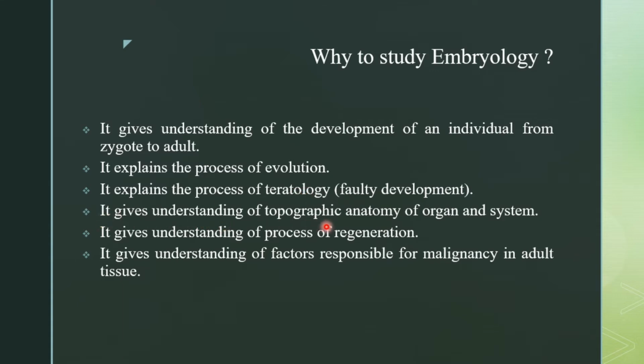It gives the understanding of the topographic anatomy of an organ and systems. We can understand the structural changes which are going to occur during the period of embryology with reference to the relative position of the organs and systems of the body. It gives understanding of the process of regeneration, how different tissues of the body can regenerate, and it gives understanding of the factors responsible for malignancy in adult tissues.